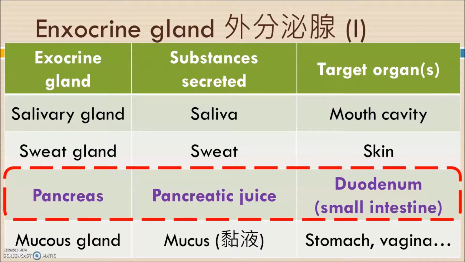Also, some glands can produce mucus, so they can secrete the mucus directly to the stomach or vagina, something like this. For example, in the stomach, it can act as a protective coat against the gastric juice.